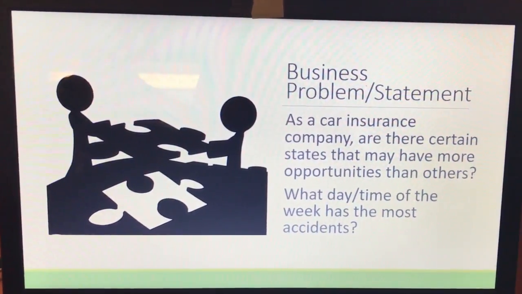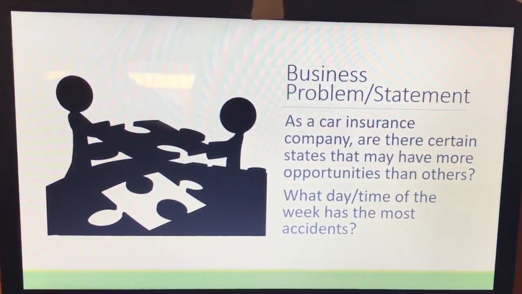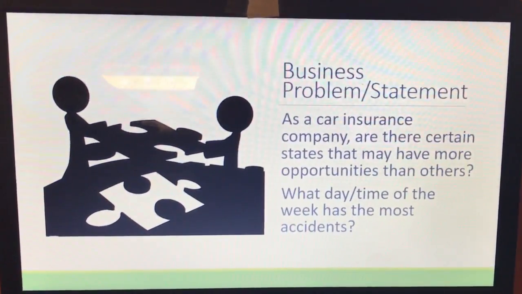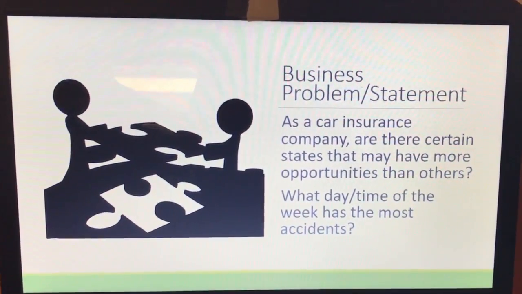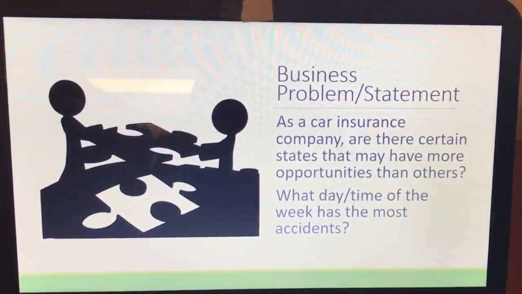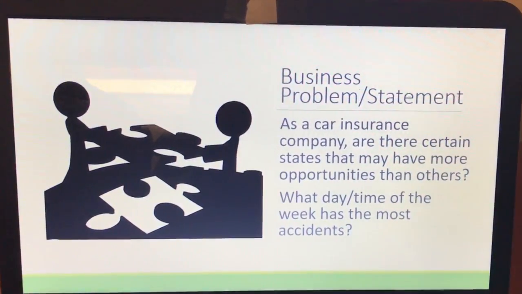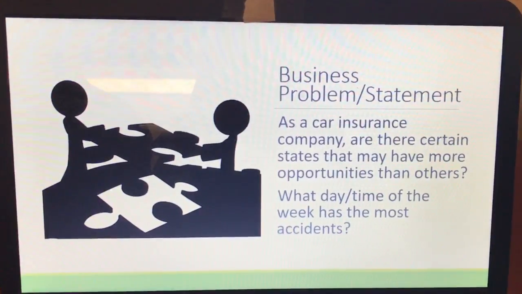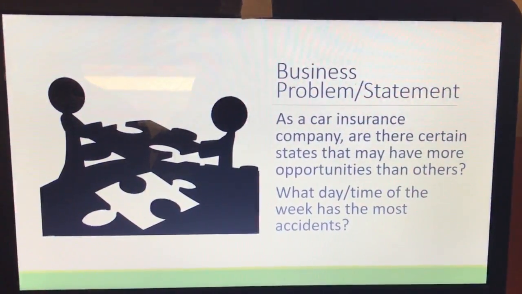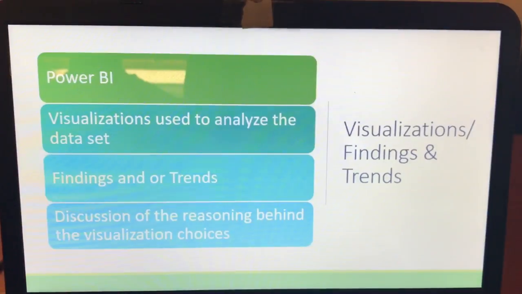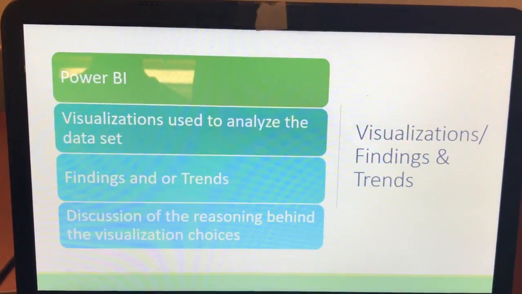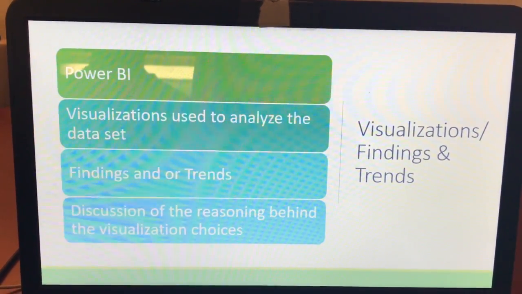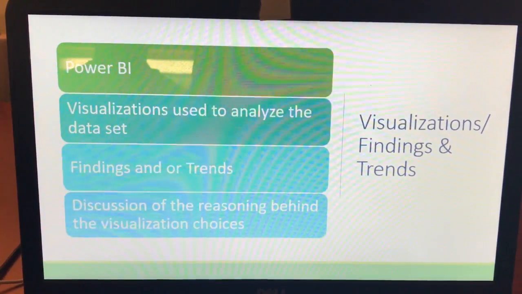So today we're going to talk about the business problem statement, for which we came up with two questions. The first question is, as a car insurance company, are there certain states that may have more opportunities than others? And our second question is, what time and day of the week has the most accidents? To analyze the data and find answers to the questions that we pose, we'll be using Power BI.